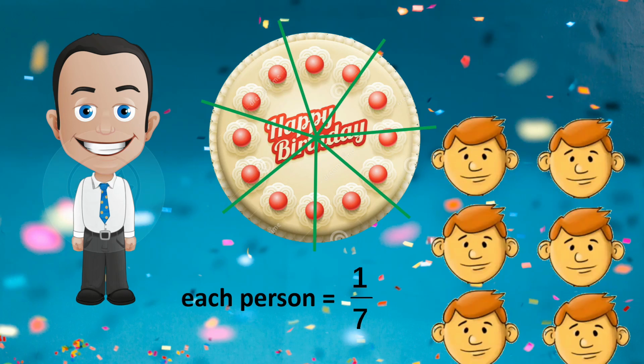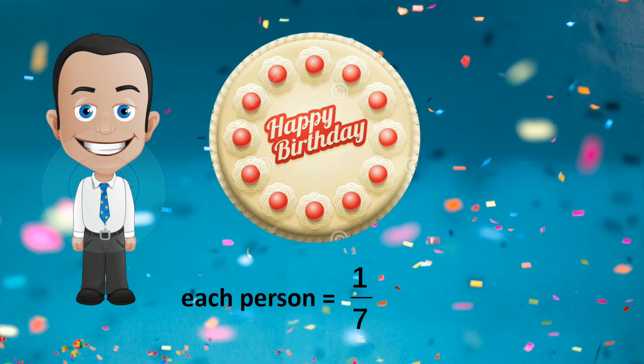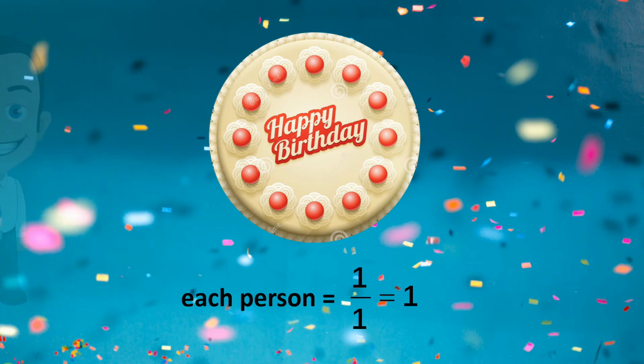And when he does not invite any friend and he is alone at the party, then each person gets 1/1 portion of the cake, that is the entire 1 cake. Now, even if Mr. X himself is not present at the party, then we can say that each person gets 1/0th portion of the cake. But what does that mean?